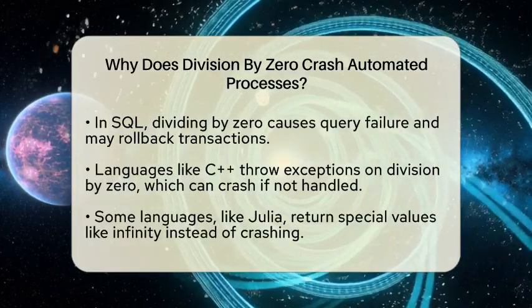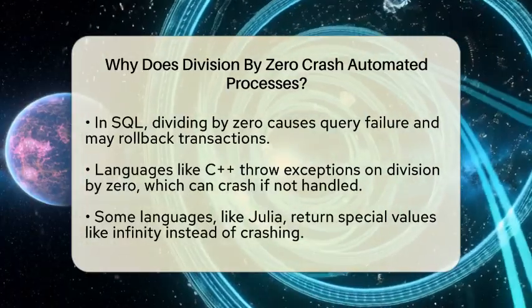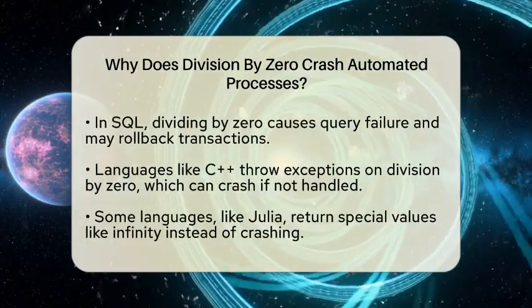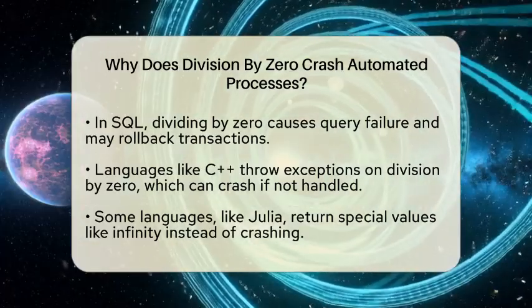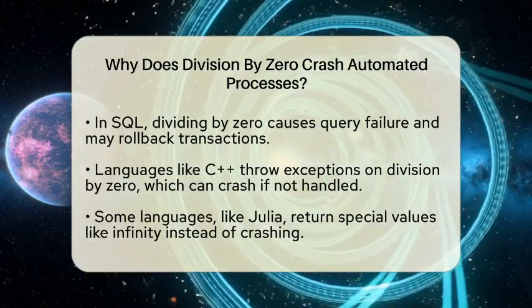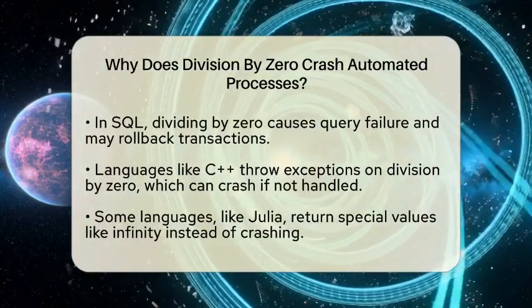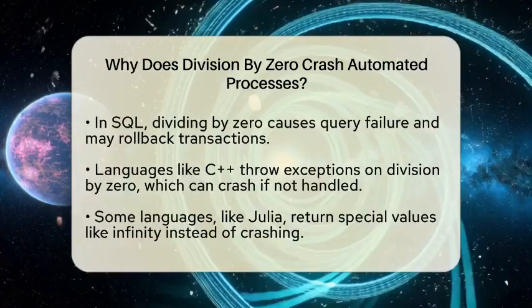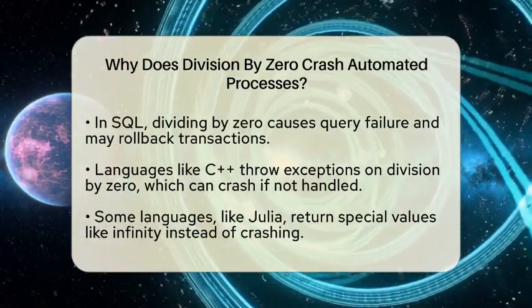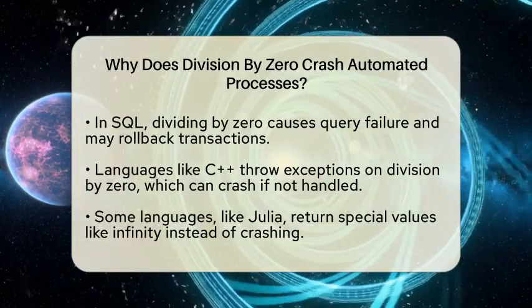Automated processes often handle critical data or transactions. If they allow division by zero to go unchecked, it can lead to wrong results or even data corruption. That's why systems are designed to stop and report the error instead of continuing blindly. It's a safeguard to keep everything reliable.